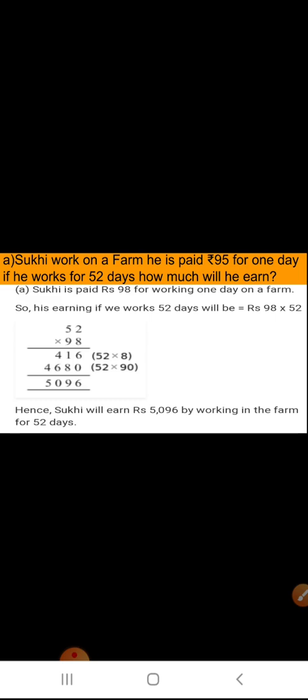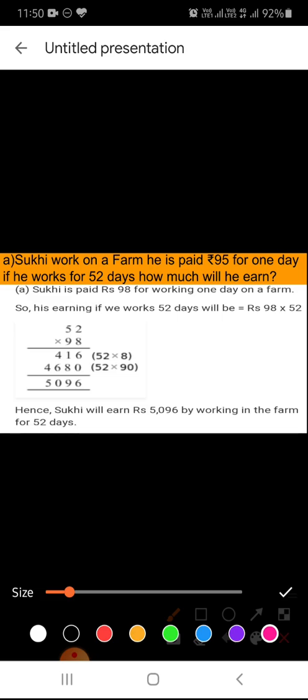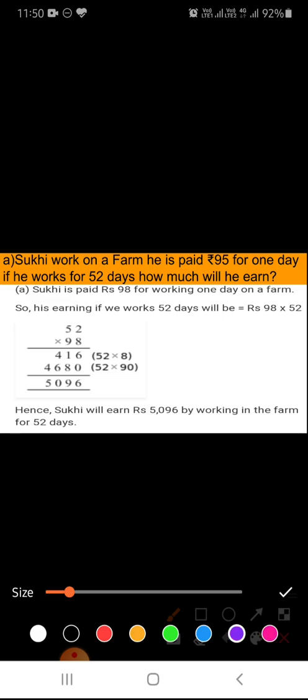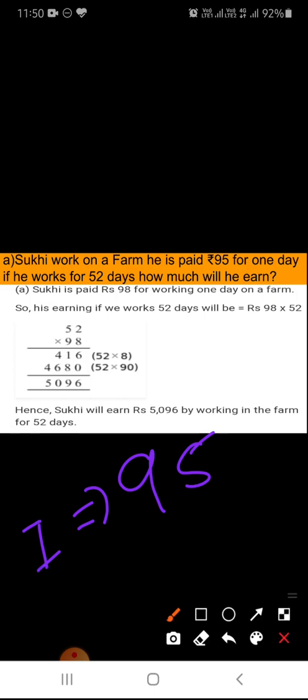The first question is, Sukhi works on a farm. He is paid rupees 95 for one day. Means Sukhi is a worker on a farm and he is paid 95 in one day. Means for one day he is getting 95 rupees, and if he works for 52 days, how much will he get?